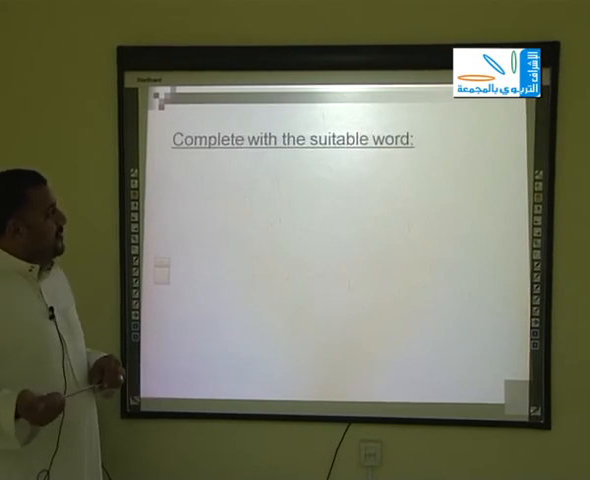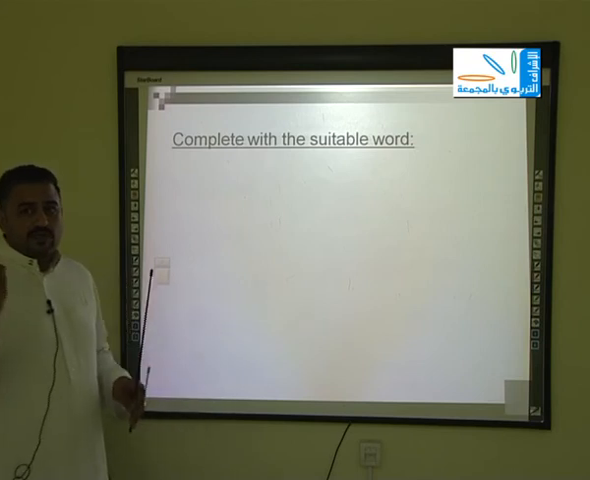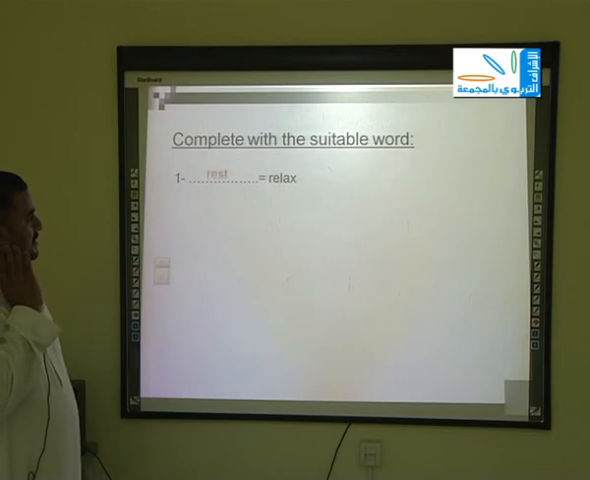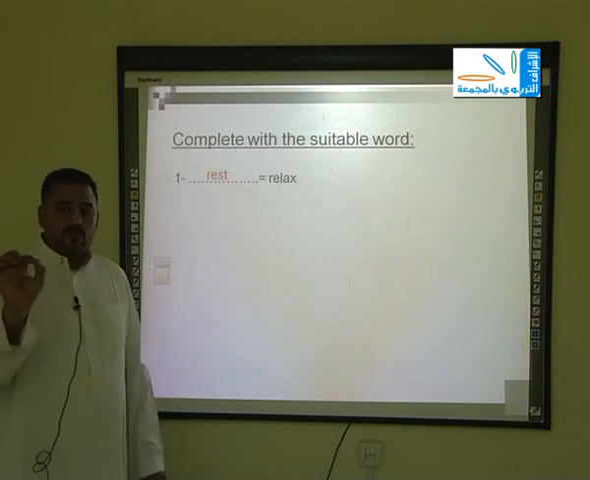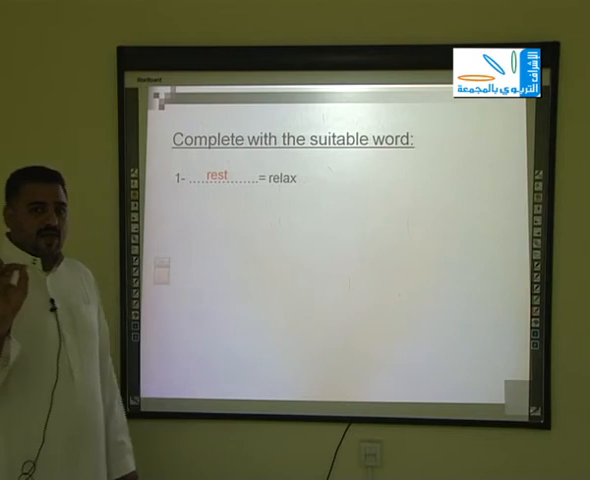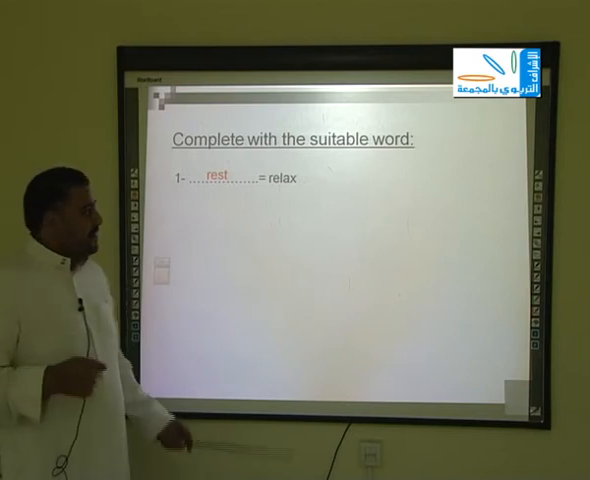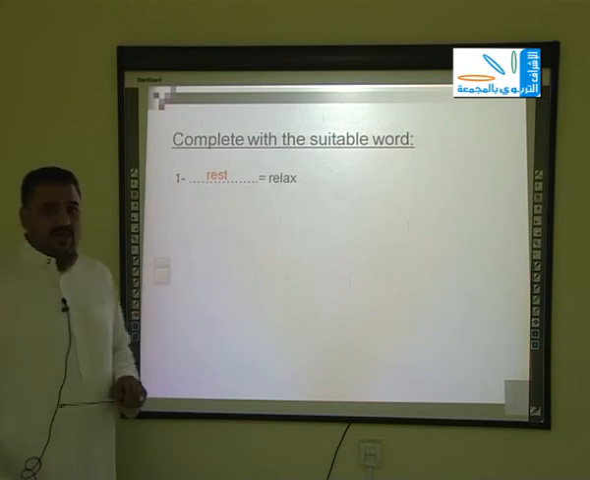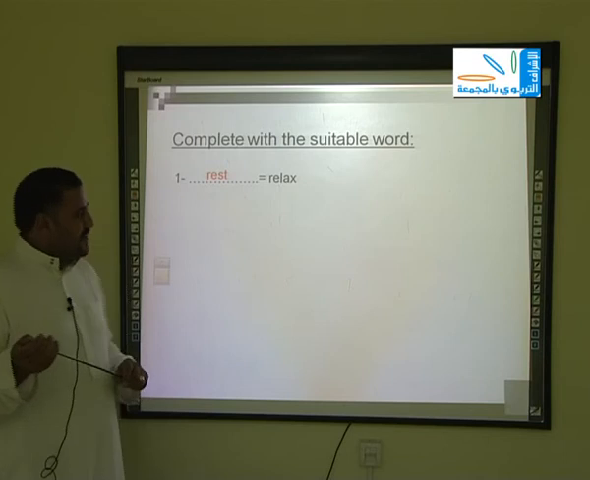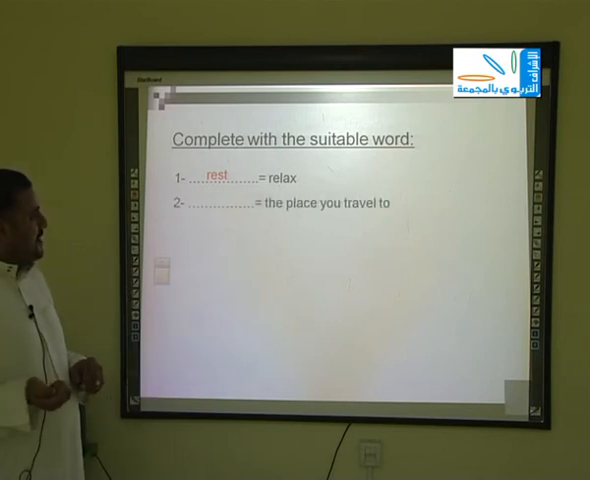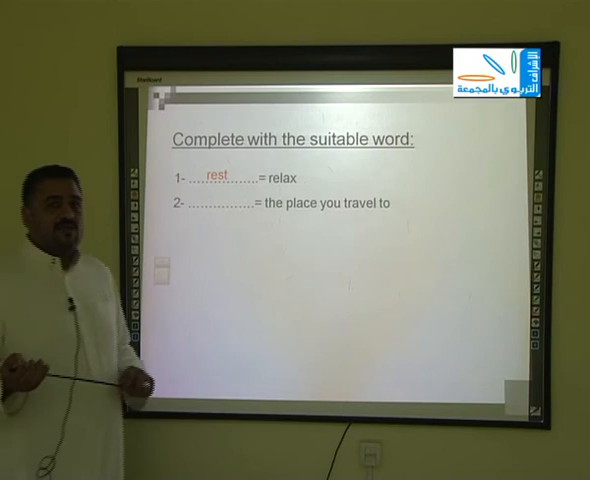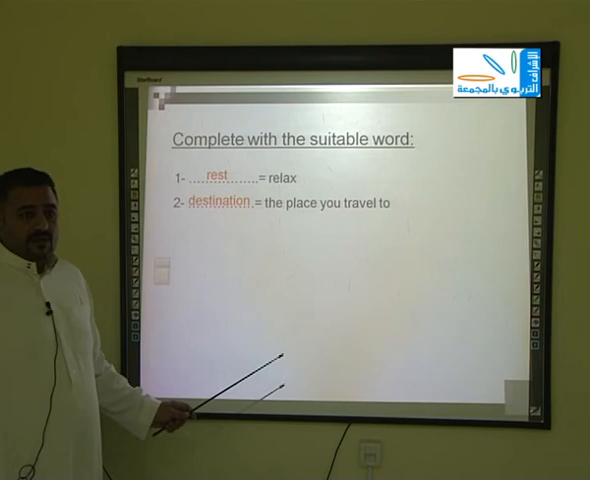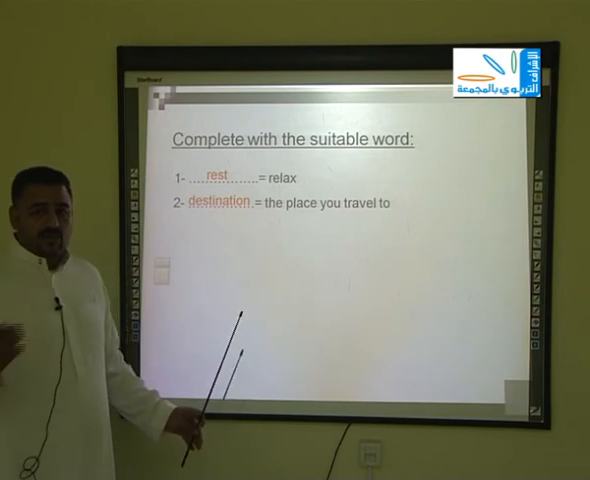Complete with the suitable word. This is a very simple exercise to show you some words and their meanings, and I am going to translate them into Arabic. Number 1, relax means rest. In Arabic it means يسترخي أو يستريح. Number 2, the place you travel to. It means destination. That's to say it means جهة الوصول.